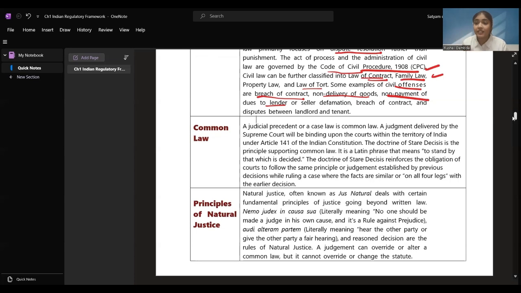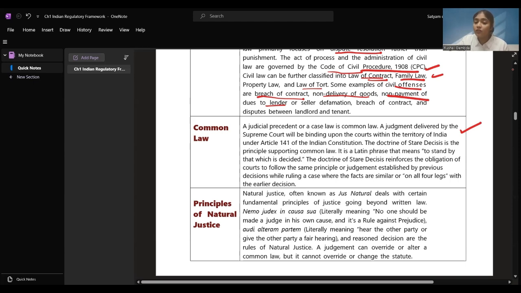Judicial precedent is a judgment passed by the authorities of the legal system of India. A judgment delivered by the Supreme Court will be binding upon the courts within the territory of India. All the courts in India will have to follow the judgment given by the Supreme Court.